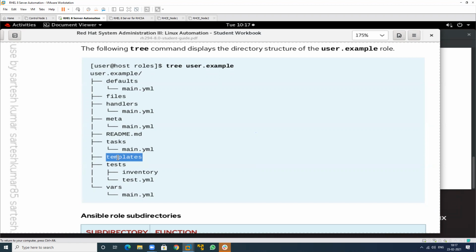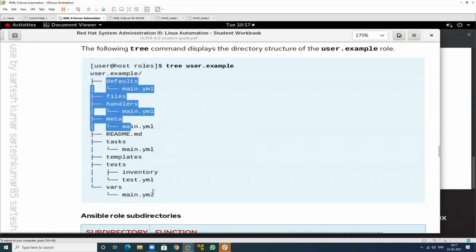If you have written your handler, it is written in a particular file. If you want to copy some files, such as documents, you can put them in the files folder. If you want to write tasks, you write them in the tasks file. So this is the structure.